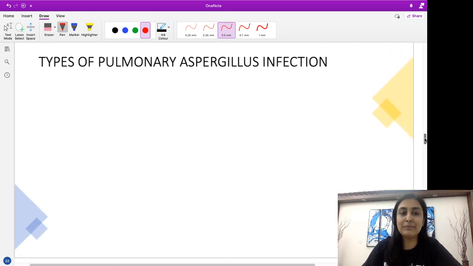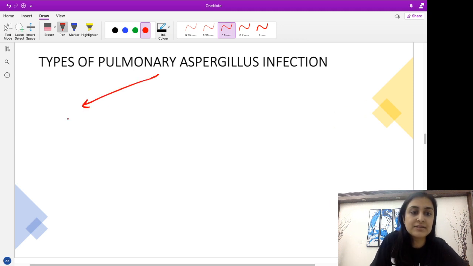Okay, now coming to the main deal, which is the types of pulmonary aspergillus infection. Remember, pulmonary aspergillus has a variety of manifestations, a variety of appearances depending on the immune status of the host and also the kind of lung that it is involving. So the status of the lung and the immune status of the host will affect the kind of infection that aspergillus presents as. Okay, so let's look at that.